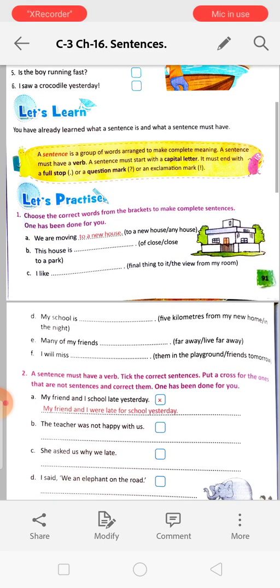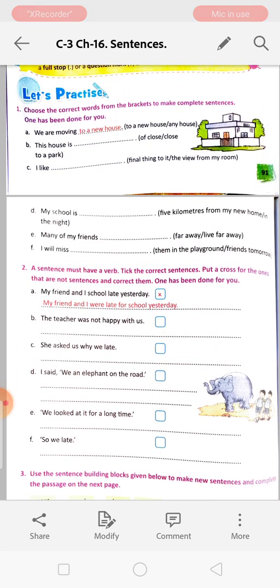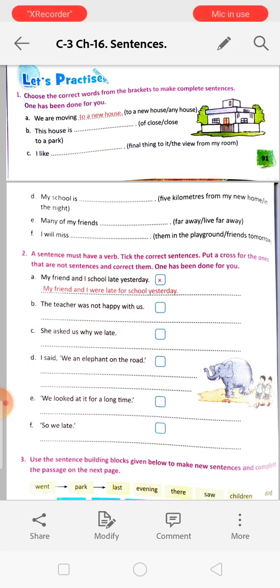Next, choose the correct word from the bracket to make a complete sentence. One has been done for you. So this one is, we are moving dash a new house, to or any. So it will be to a new house. Next I will tell you: this house is dash, of close or close to the park. Yes, the answer will be close to the park. So the rest of the 4 you will do by yourself.